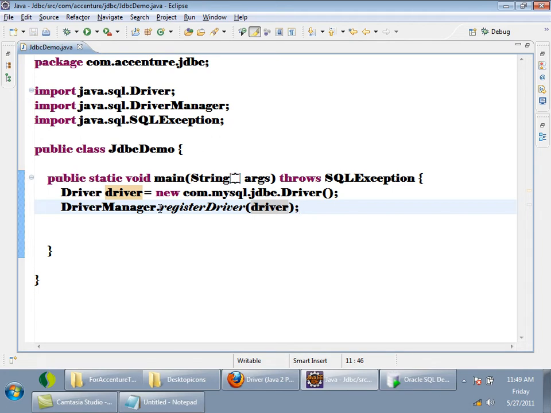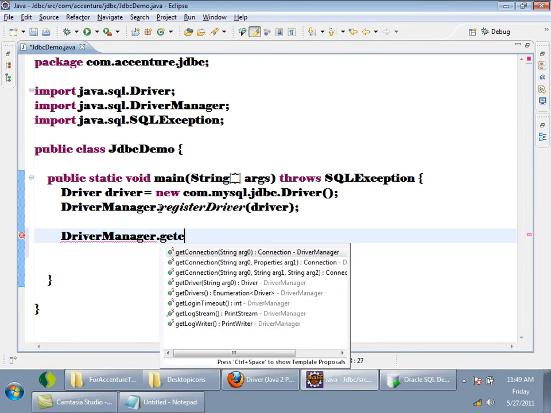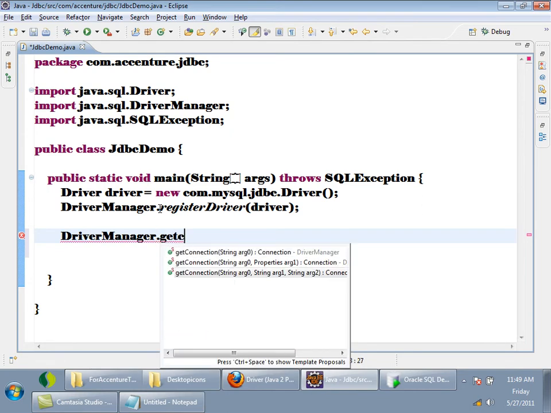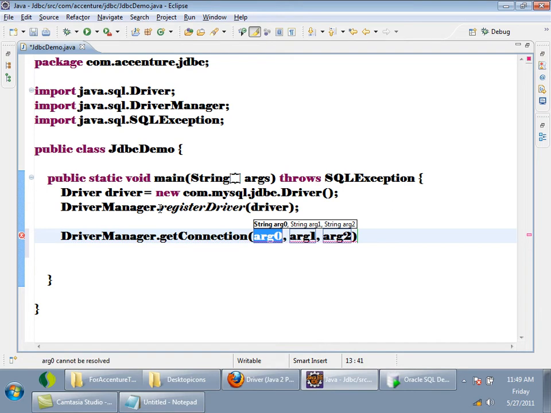Then the next step: your driver is registered with the driver manager, so you can ask the driver manager to give a connection to your database. The third step is DriverManager.getConnection. The first argument is the URL, the second is the username to connect to the database, and the third is the password.